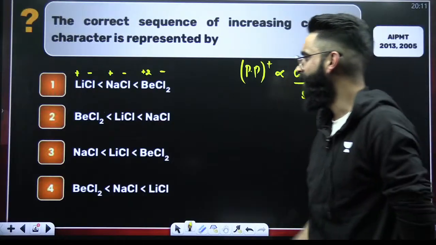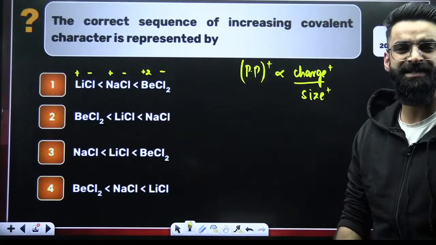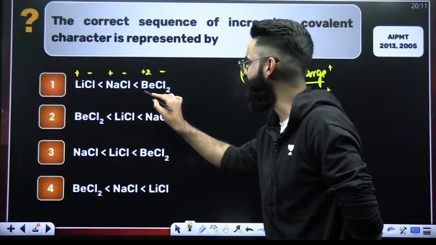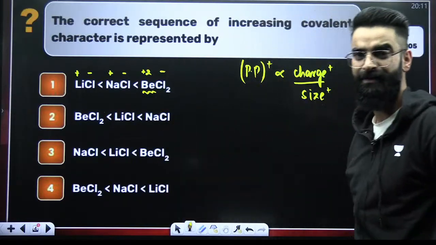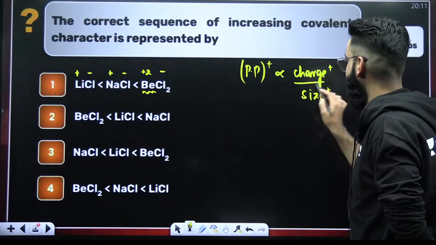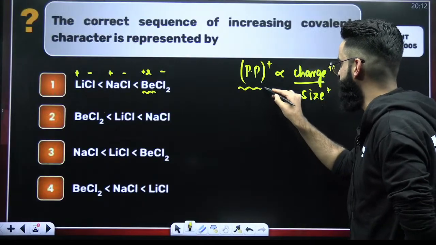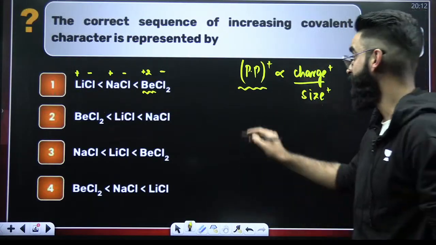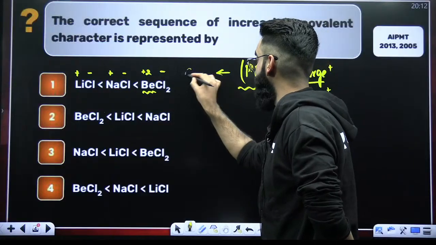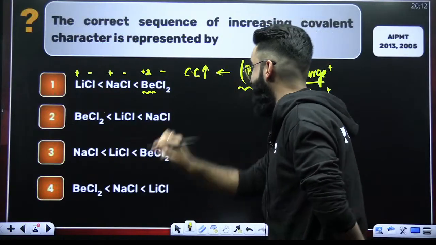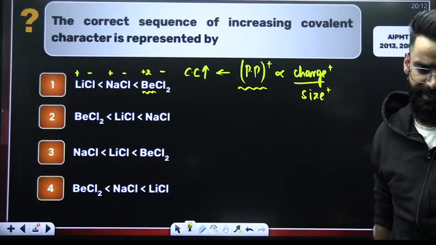Now, where do you think the charge on the cation is maximum? I can see the charge on the cation is maximum in this particular case. Wherever the charge on the cation is maximum, maximum is going to be the polarizing power of the cation. More the polarizing power of the cation, more is going to be the polarization. Hence, more is going to be the covalent character.